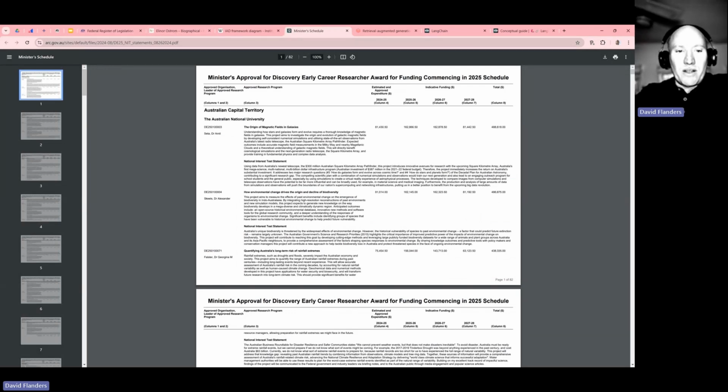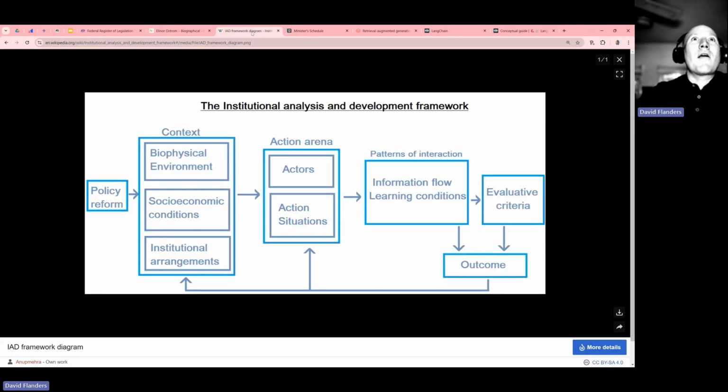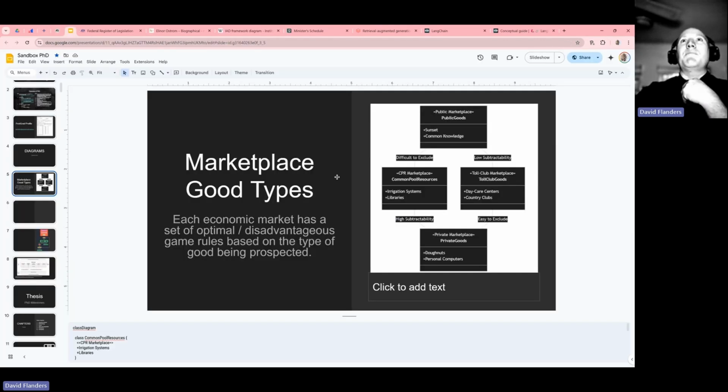You've got to remember, research is a really good example of these types of experimental games because they share in common the same type of public goods. So common pool resources, and there are these different market types which Elinor Ostrom was able to identify as part of her Nobel Prize winning research.